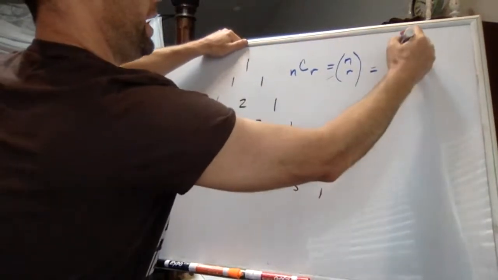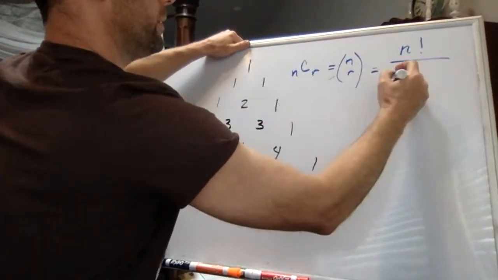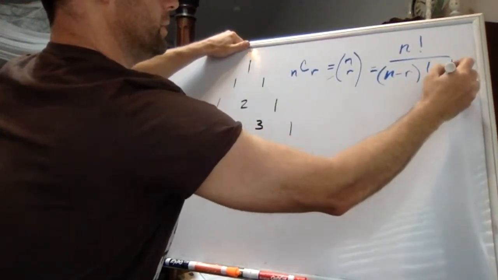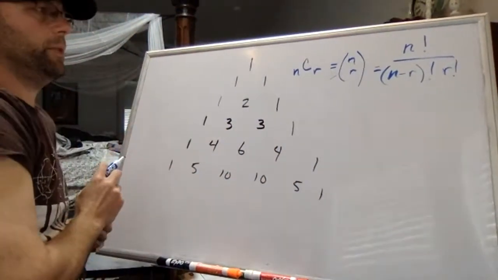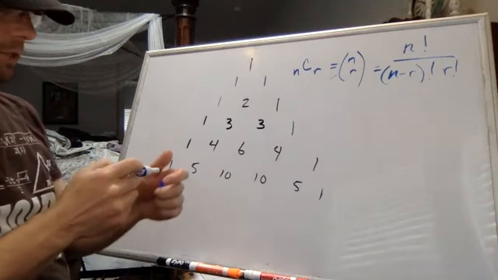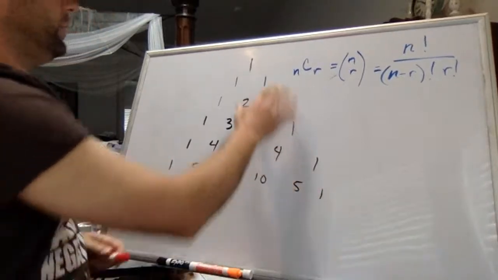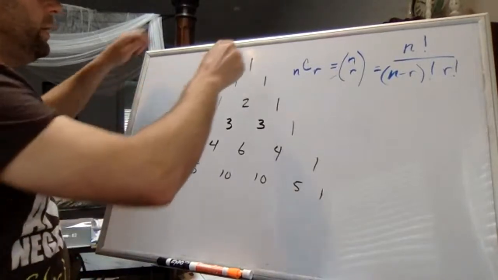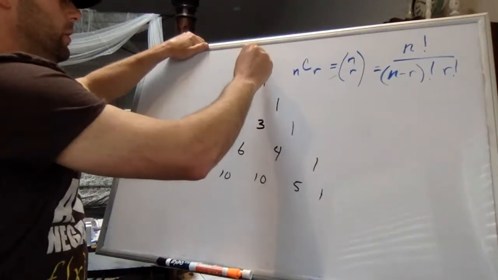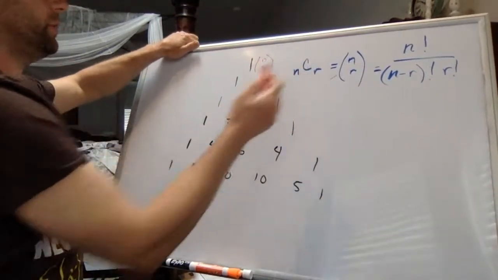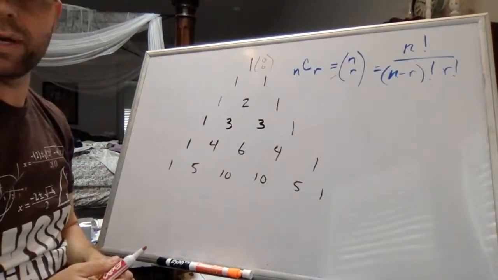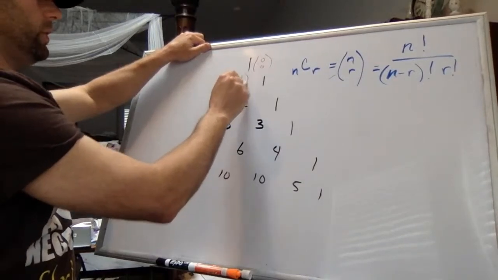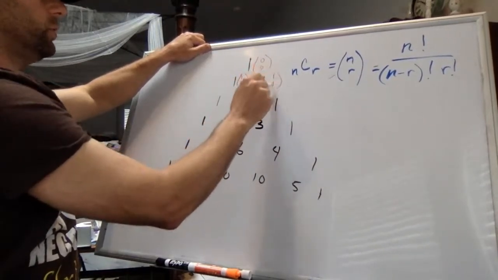So what did we do? We took n factorial over n minus r factorial times r factorial. That was a formula from last week. And what's really interesting, if you look at Pascal's triangle, 1 is actually 0 choose 0, 0 C 0. This is easier to write in here in the midst of the triangle. And then this one right here is 1 choose 0. And this is 1 choose 1.